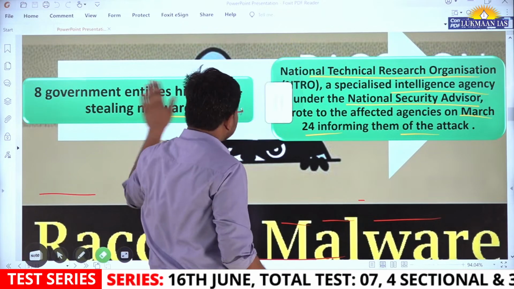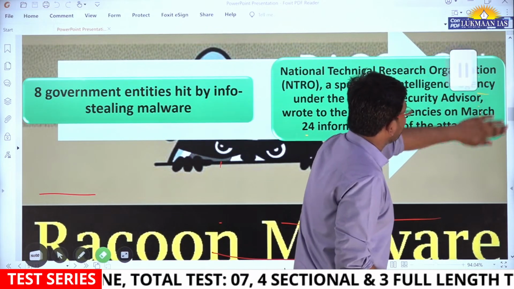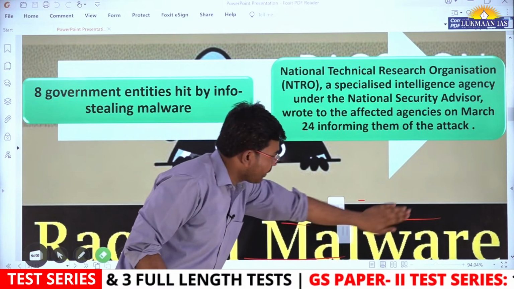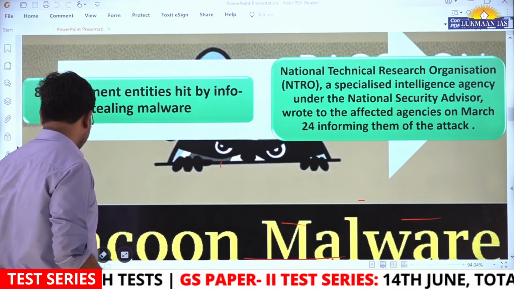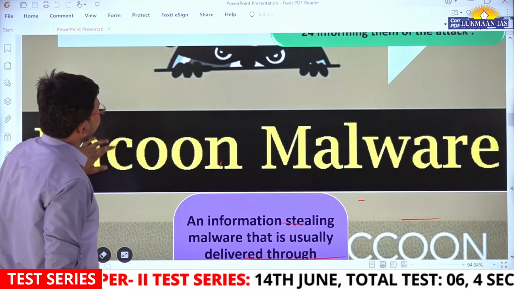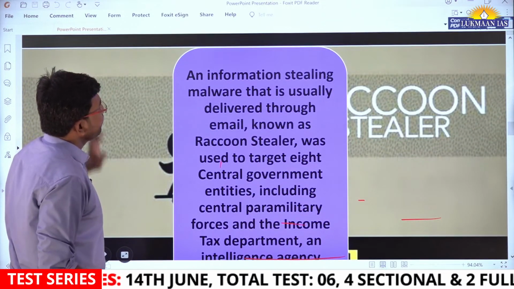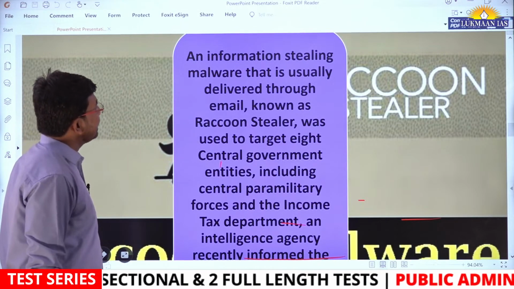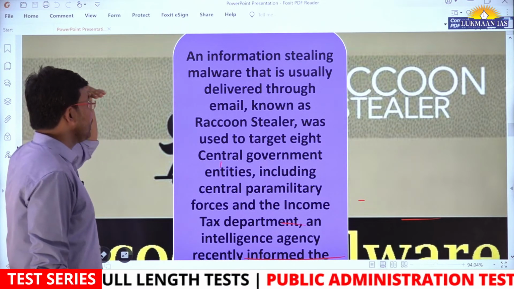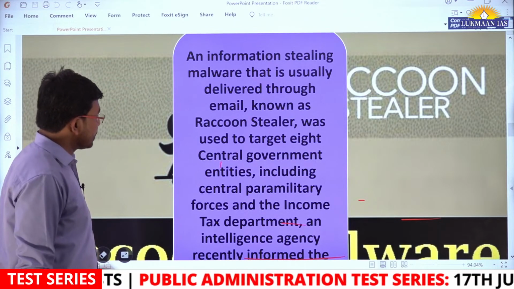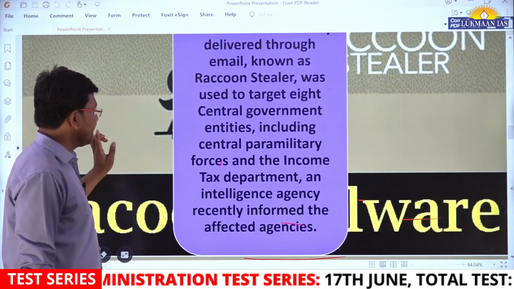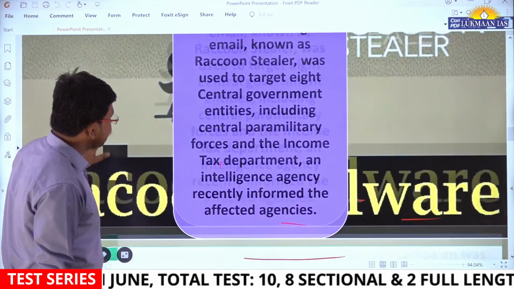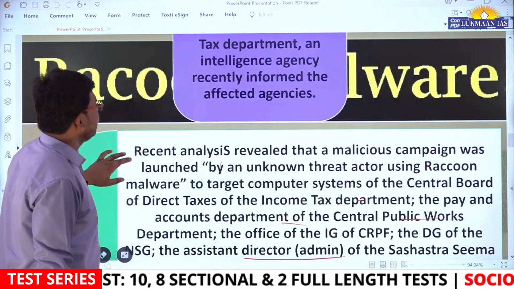Okay, so with this, let us understand a little more. We will understand those government departments that have been affected using this particular malware, or malicious software. So, what is Raccoon malware? Let us quickly see the definition. An information stealing malware that is usually delivered through email, known as Raccoon Stealer, was used to target 8 central government entities, including Central Parliamentary Forces and the Income Tax Department. An intelligence agency recently informed the affected agencies.